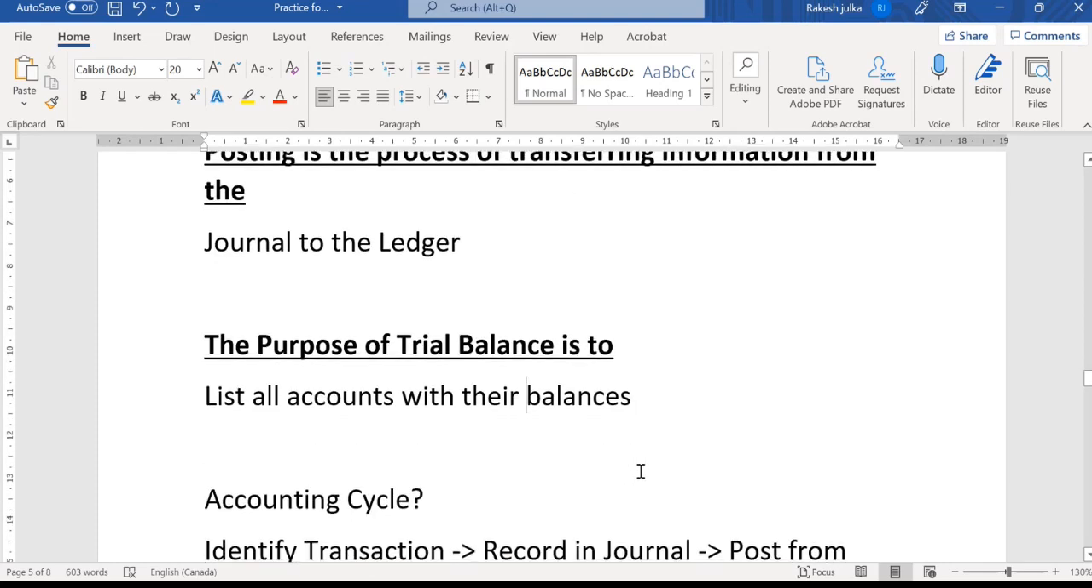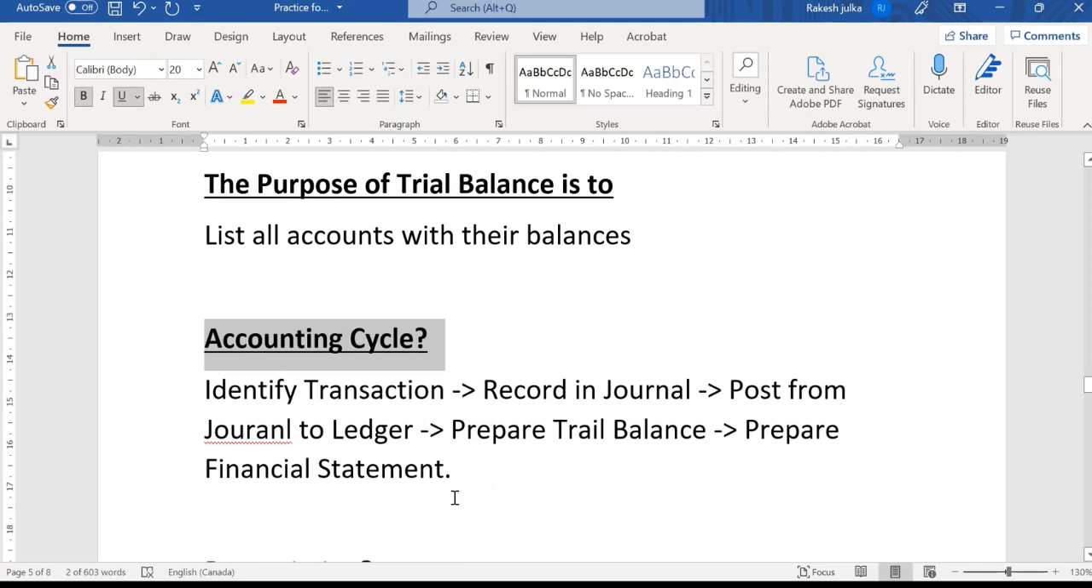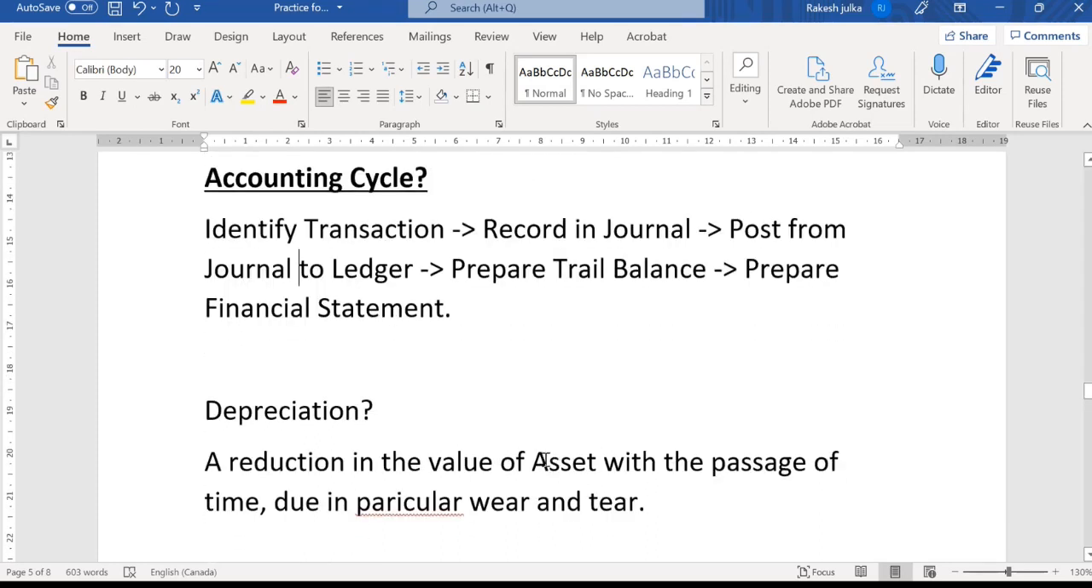Now, if we talk about what is accounting cycle, the first step is the identification of the transaction. Once we identify the transaction, we record it in the journal. After that, we post from the journal to the ledger, then prepare a trial balance. After preparing the trial balance, we prepare a financial statement, meaning profit and loss account and balance sheet.